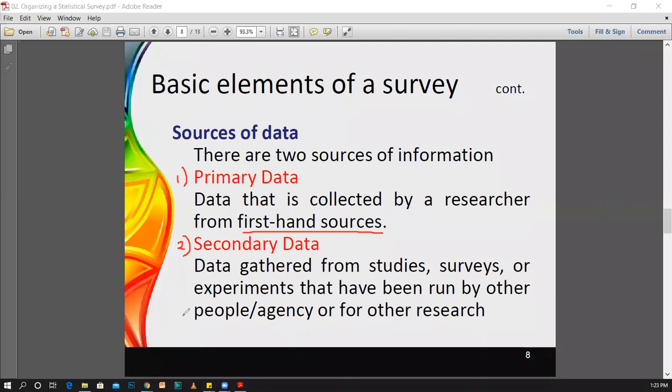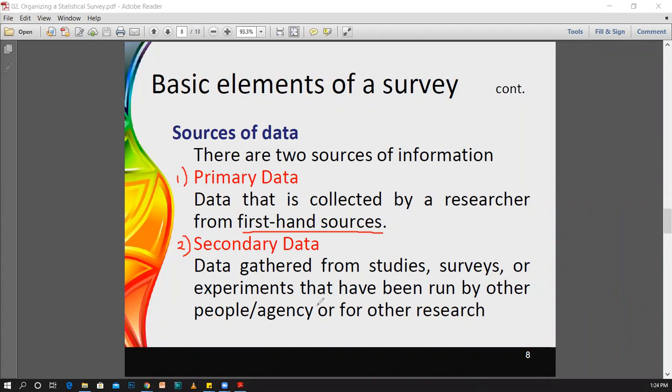Therefore, again, we do not need to identify those types of data. We are not going to go to the field and collect the same data again and again. Therefore, what we can do is consider such data as secondary data, which sometimes may be collected by some other person or some other agency for their specific purpose or for any general purpose.